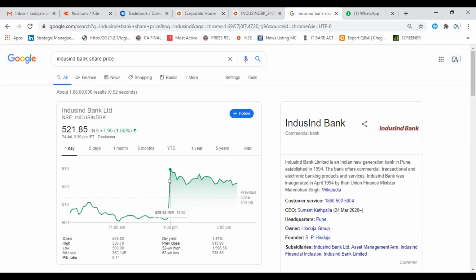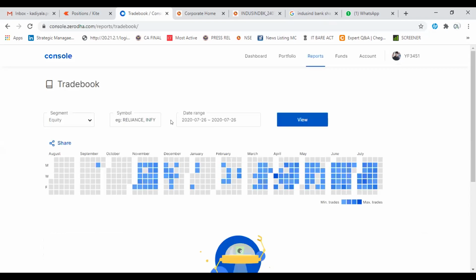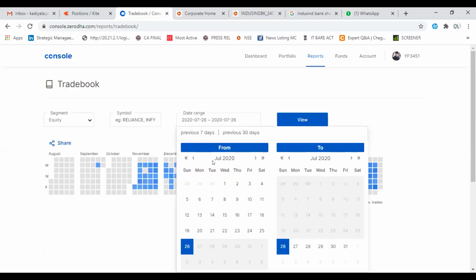And coming to my trade on IndusInd Bank, when I got this information, I started trading in IndusInd Bank. Let us see my trade.